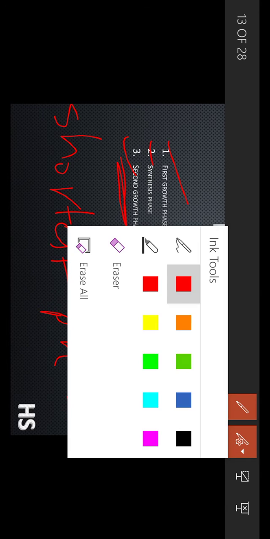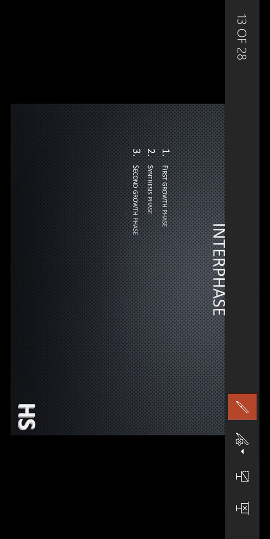Let's understand with a simple cell cycle. G1 phase, synthesis phase, G2 phase, and this is the phase called mitosis.